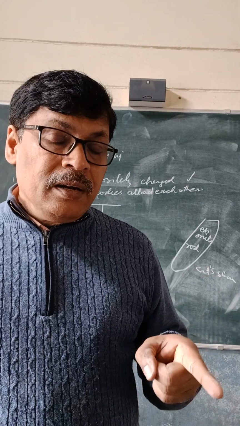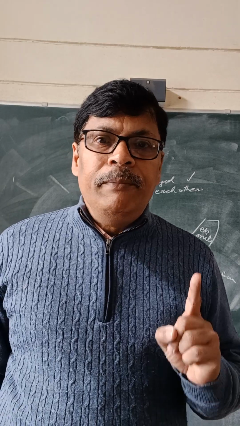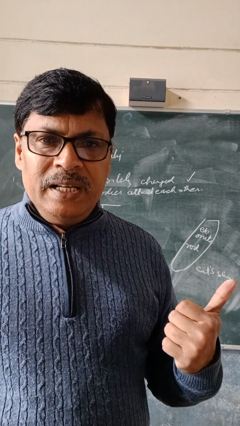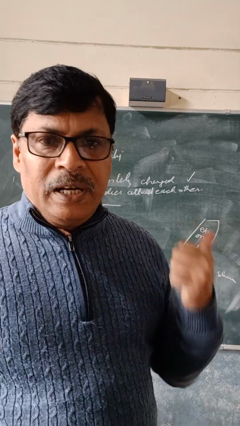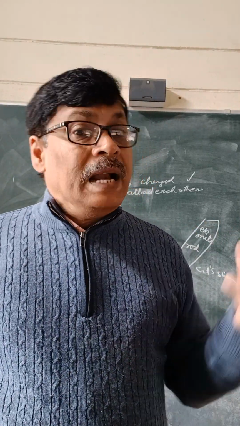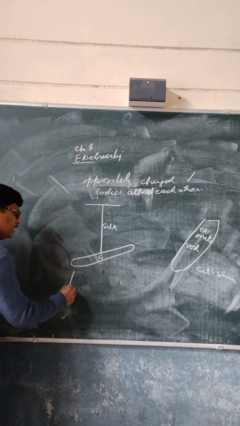Once we rub the ebonite rod on fur, the ebonite rod becomes negatively charged, as I have explained earlier, it has gained electrons from the fur. Now it is negatively charged, the glass rod is positively charged, and now we are bringing the ebonite rod here.